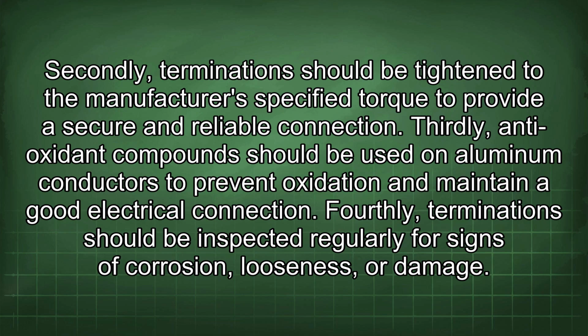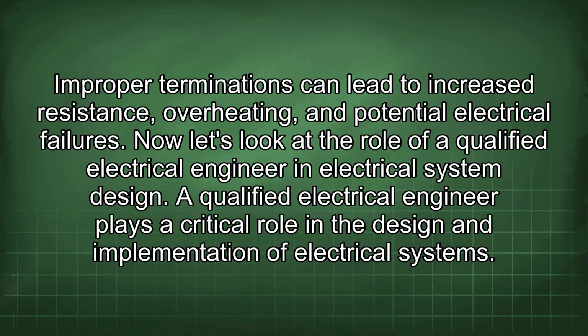Thirdly, antioxidant compounds should be used on aluminum conductors to prevent oxidation and maintain a good electrical connection. Fourthly, terminations should be inspected regularly for signs of corrosion, looseness, or damage. Improper terminations can lead to increased resistance, overheating, and potential electrical failures.